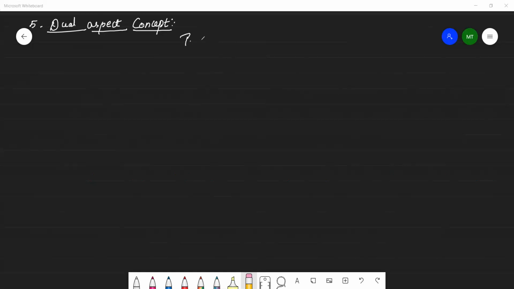The aspects are debit and credit. So the first one is a debit, the second one is a credit.